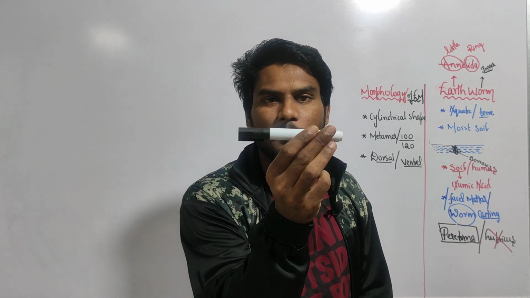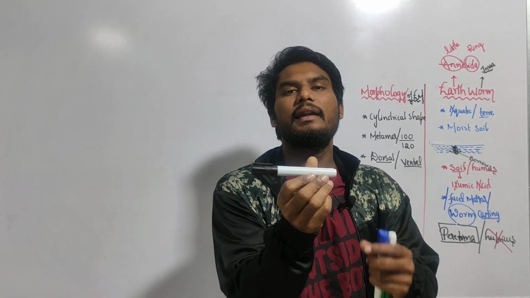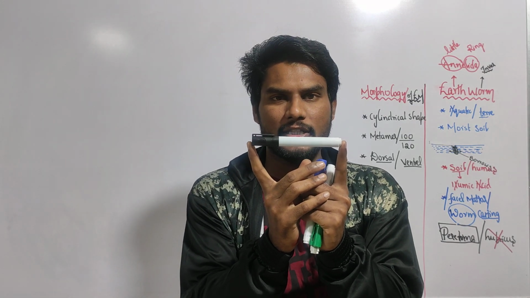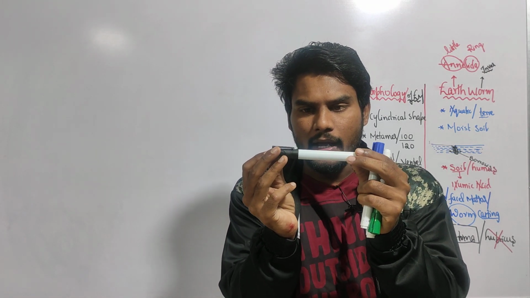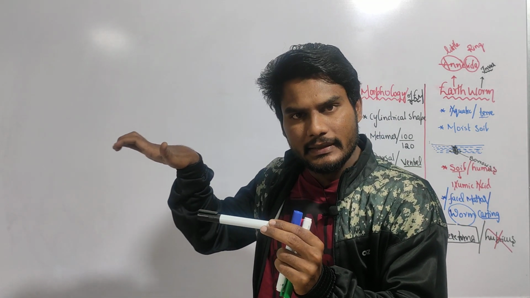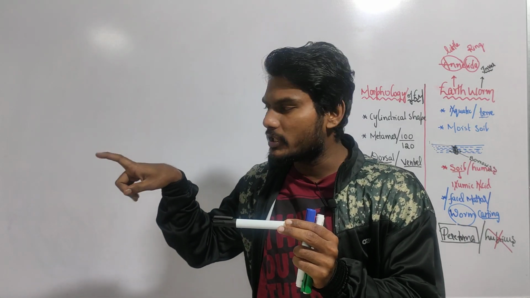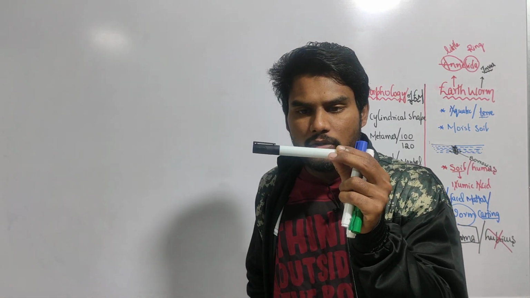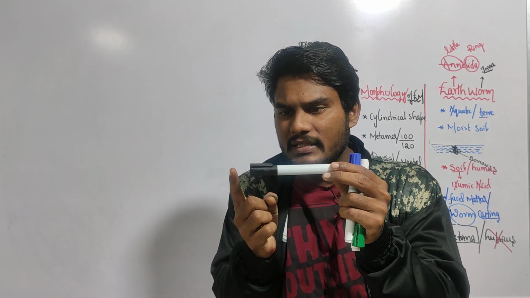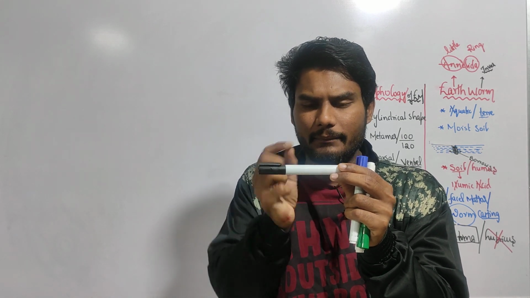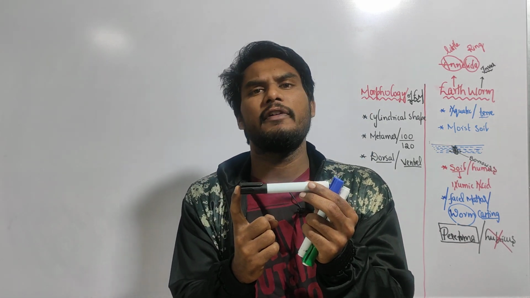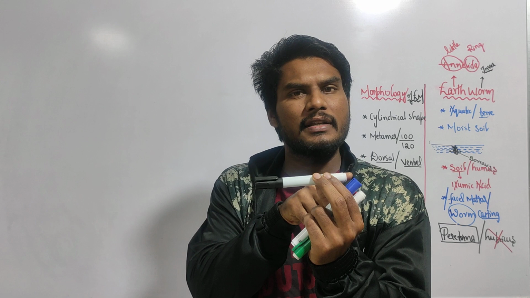Now, same like that, the shape of the earthworm is cylindrical. In this, what is the ventral surface and what is the dorsal surface? Just remember, the earthworm will move in this plane like this. It will contract and relax, contract and relax. You know how the earthworm shows locomotion, by contracting and relaxing its body. Moving in this manner means this is the anterior part and this is the posterior part. At the anterior opening, the mouth will always be present; at the posterior opening, the anus will always be present.